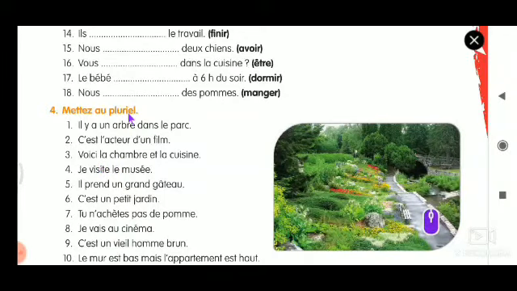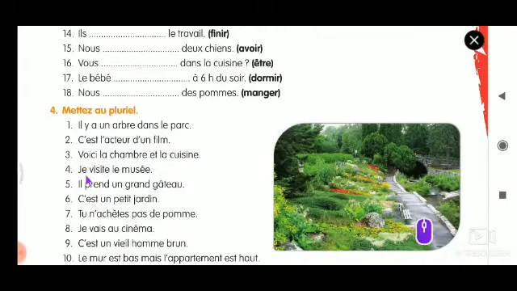So we have to change it to plural. Les chambres with S. Et la cuisine will become les cuisines. Okay. So, voici les chambres et les cuisines. So this is how we have to change it.